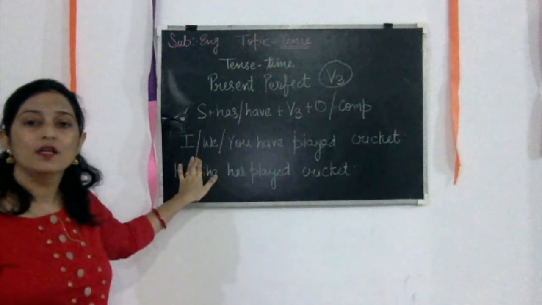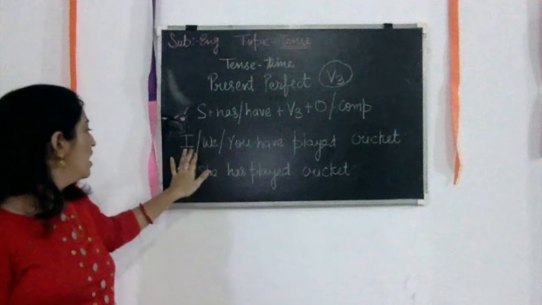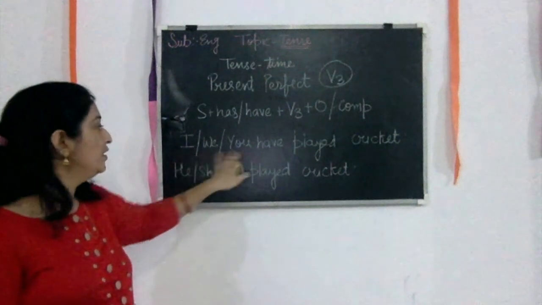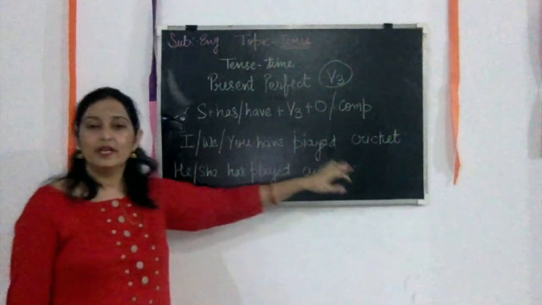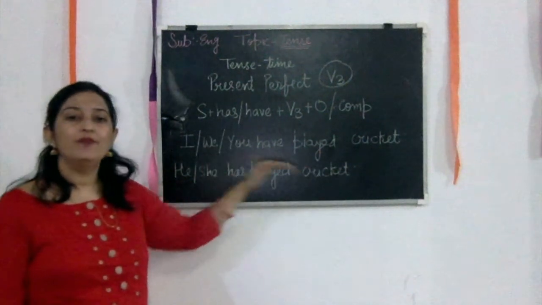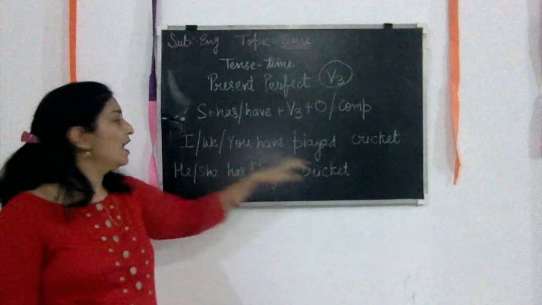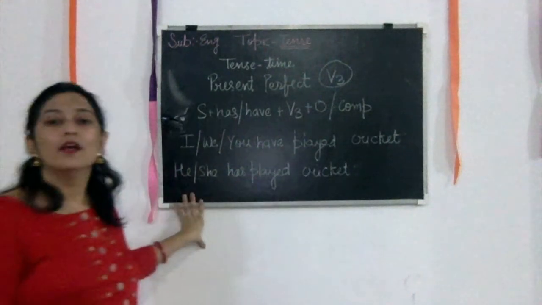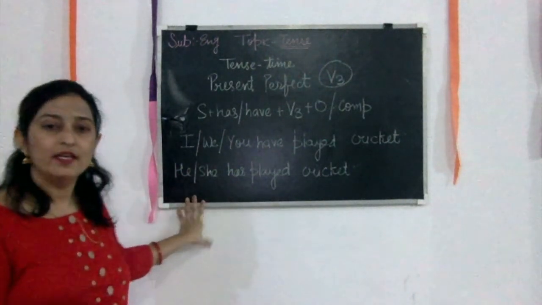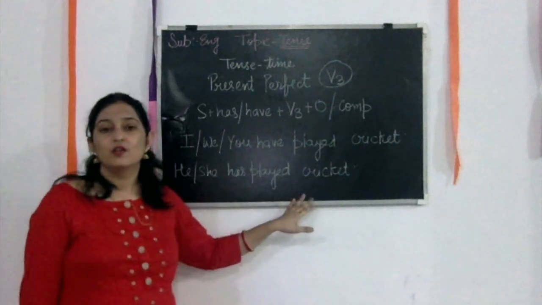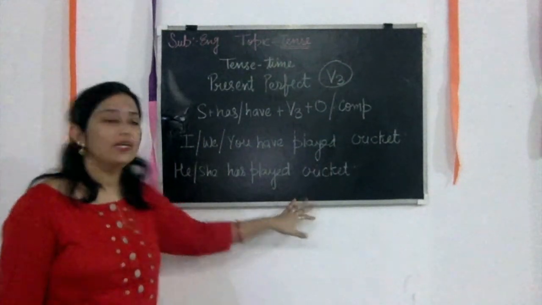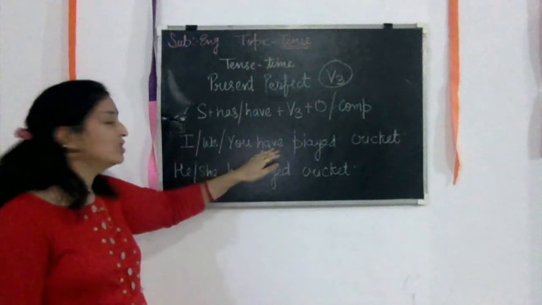See here, students, I have written: I, we, you have played cricket. Like I have played cricket, you have played cricket, we have played cricket. And one more thing I have written here: he or she has played cricket. So how do we differentiate between have and has?